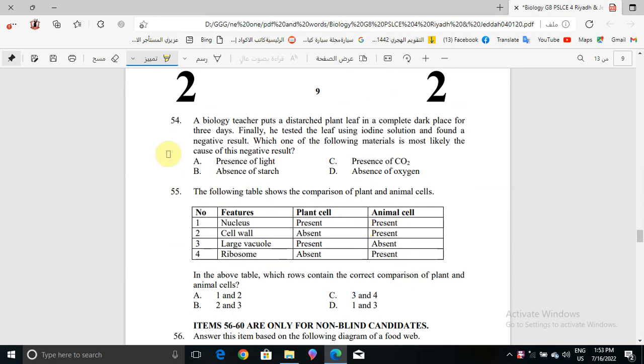Okay, now question number 54. A biology teacher puts a starched plant leaf in a complete dark place for 3 days. Finally, he tested the leaf using iodine solution and found a negative result. Which one of the following is most likely the cause of this negative result? Presence of light, or absence of starch, or presence of carbon dioxide, or absence of oxygen? The correct answer here will be the absence of starch.